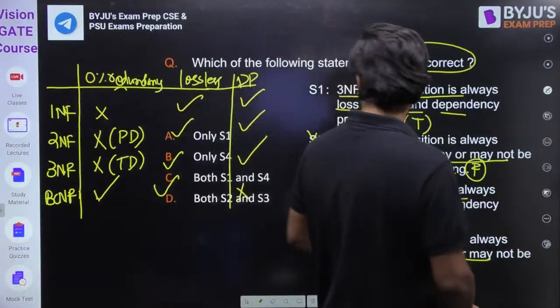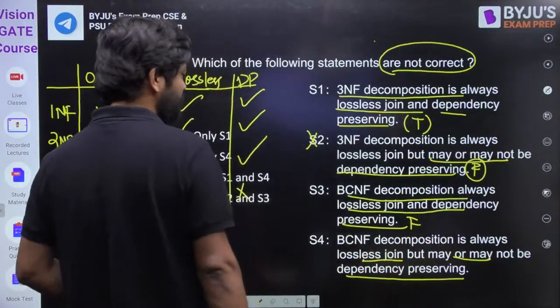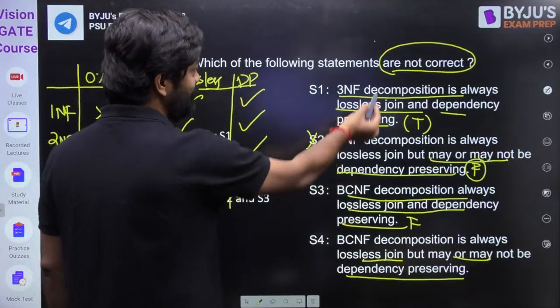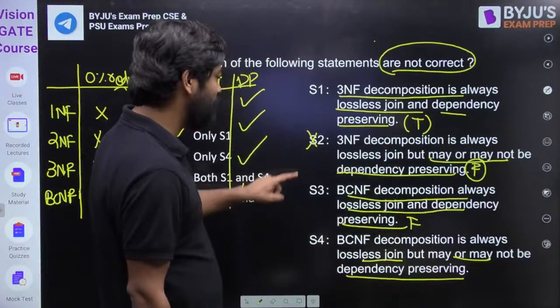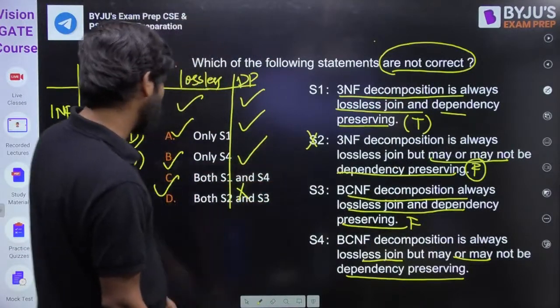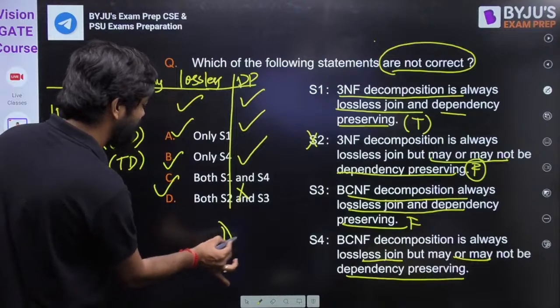If you have any doubt, you can ask me. Okay. So the answer for this one is nothing but, my dear friend, true. They are asking which are not correct. So not correct is nothing but S2 and S3. So S2 and S3, I think D is the right answer.